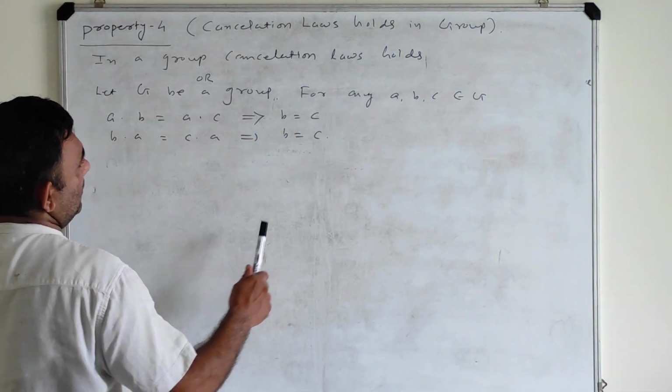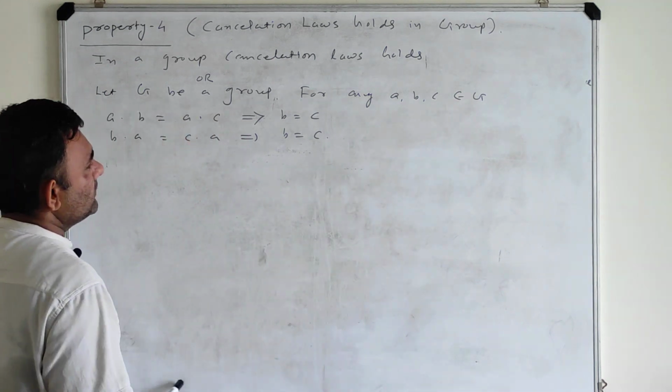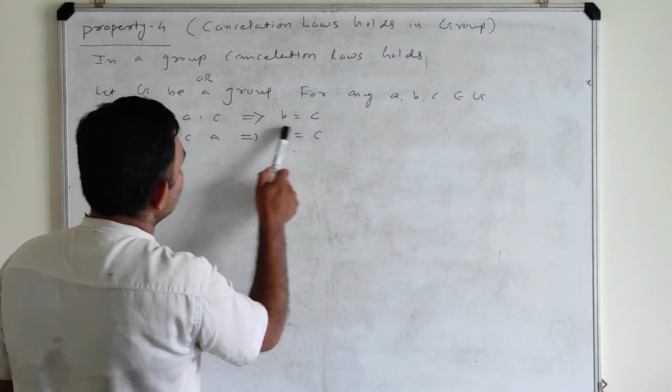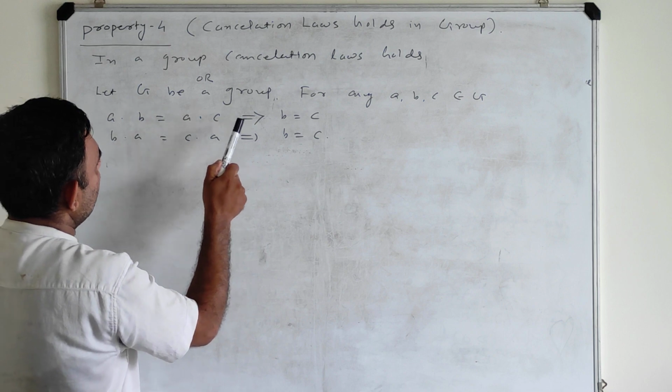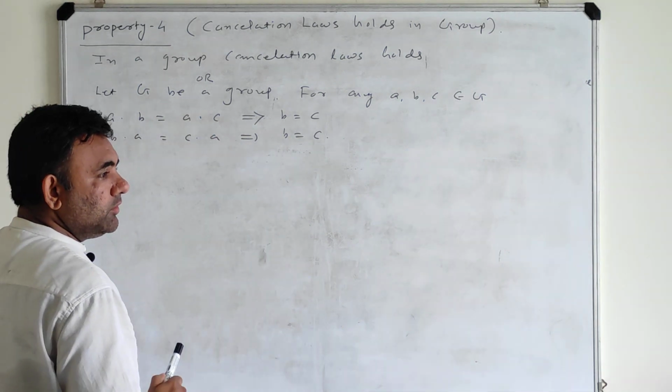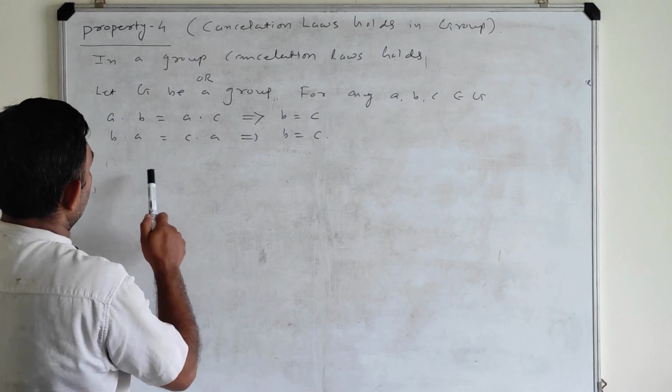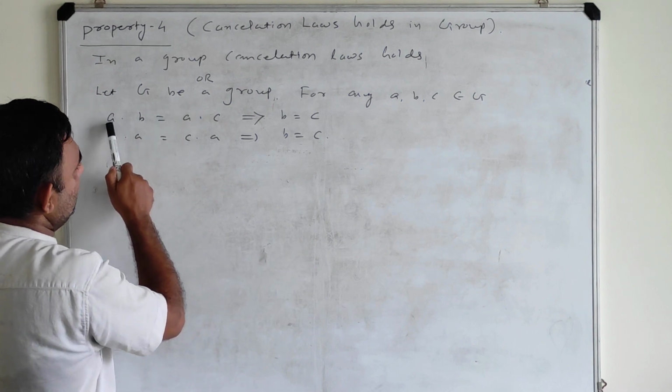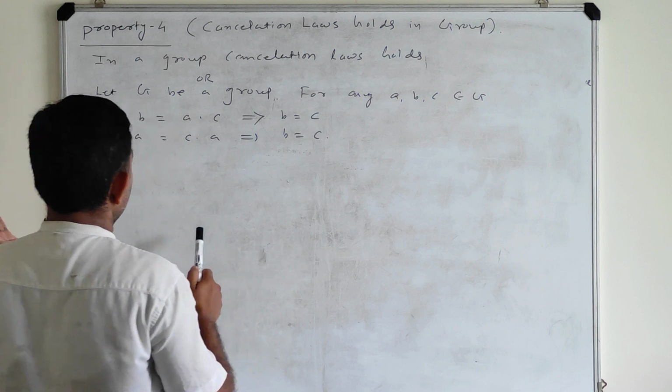If you are working in a group and you have these three elements, and you have an equation like A dot B equal to A dot C, then you claim that B equals C. It means you can cancel the same quantity from the left side.